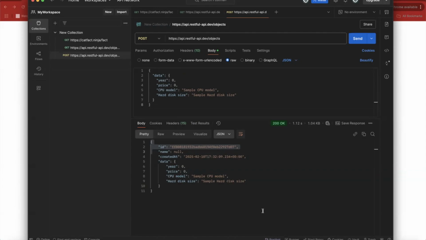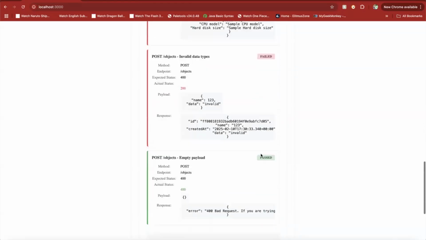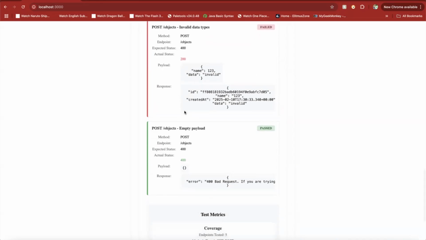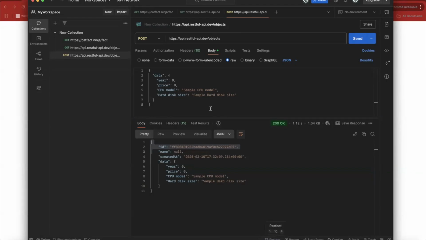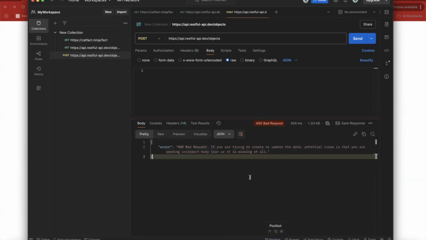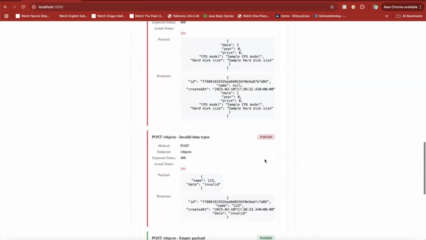I have tested this on my APIs also, and it worked flawlessly. But since this is a public API, these negative cases are supposed to fail. That, I think, is correct. Again, for the empty payload, it is expecting to get 400, and that works. So you're seeing the possibilities here. Without writing a single line of code, you are getting an entire report. The AI agent is practically doing everything that was supposed to be done by you.